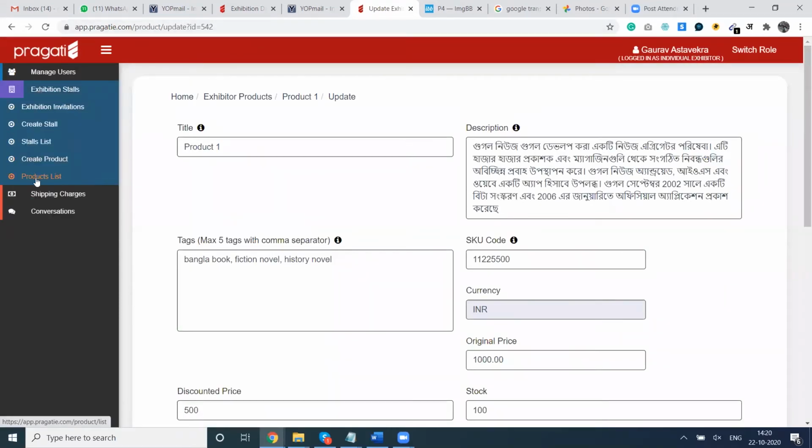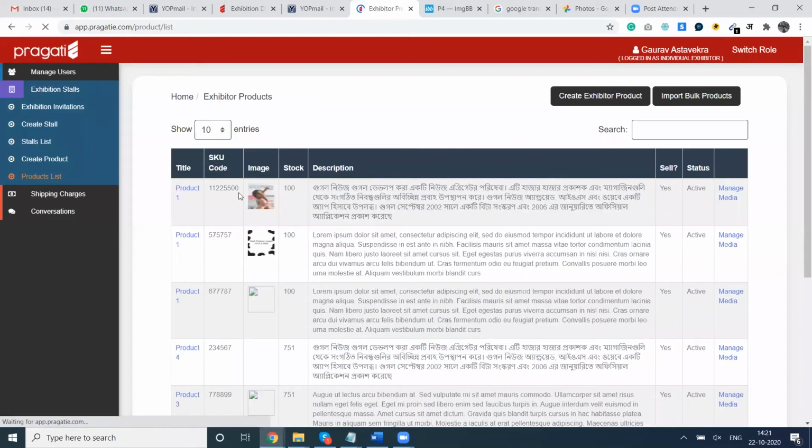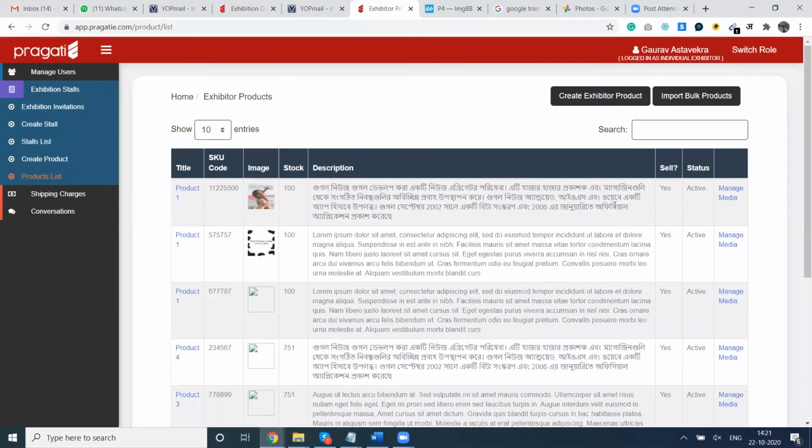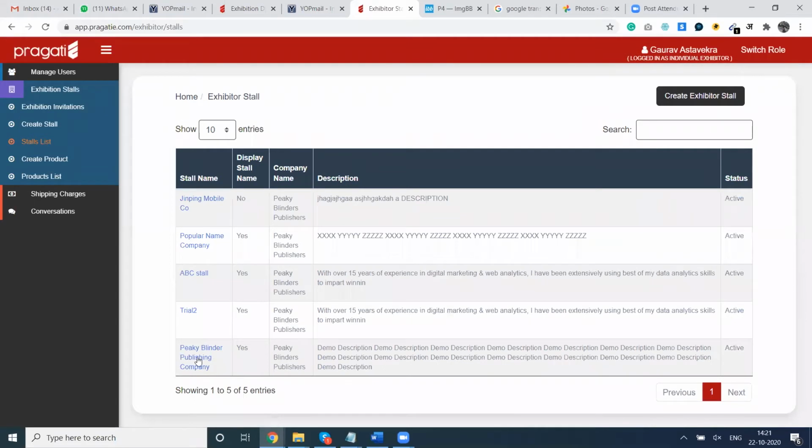In the product list, we would be able to see this product. So we can see this product is now created, product one, and these earlier products are the previous products we have used for demonstration purposes. This is a test account. Now we will assign this product to my stall. So I will go to the stall list and select my stall.